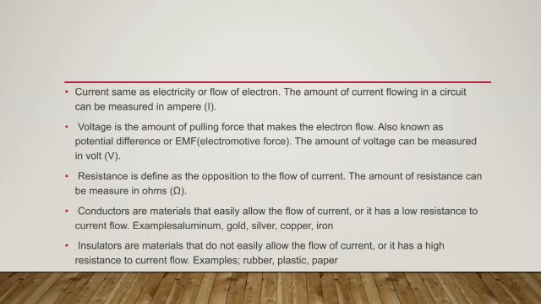Conductors are materials that easily allow the flow of current, or have a low resistance to current flow. Example: aluminium, gold, silver, copper, iron. Insulators are materials that do not easily allow the flow of current, or have a high resistance to current flow. Example: rubber, plastic, paper.